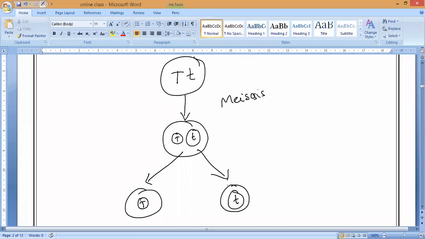So we get them independently. Have you noticed? Tallness is independently involved and dwarfness is independently involved. So there is no blending of these two.